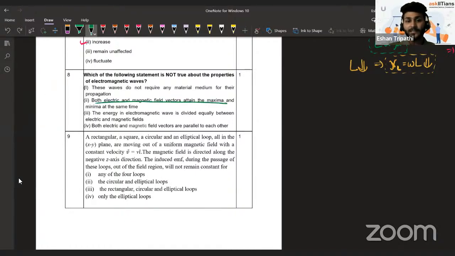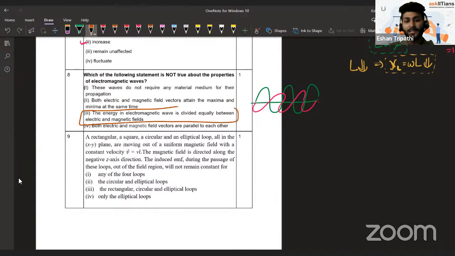Electric and magnetic fields attain maxima and minima at the same time. Yes. If you remember, electric and magnetic fields are in the same phase. If, for example, the electric field reaches maximum, at the same point the magnetic field will reach maximum. And whenever the electric field becomes zero, the magnetic field becomes zero. So the second statement also is true. The third statement says the energy of an electromagnetic wave is equally divided among electric and magnetic fields.